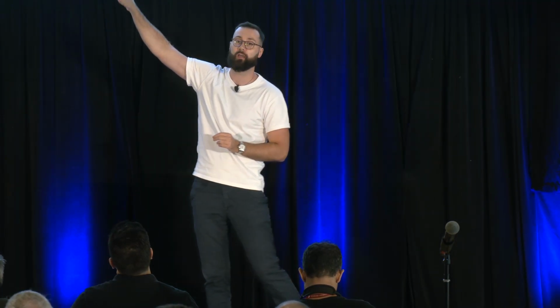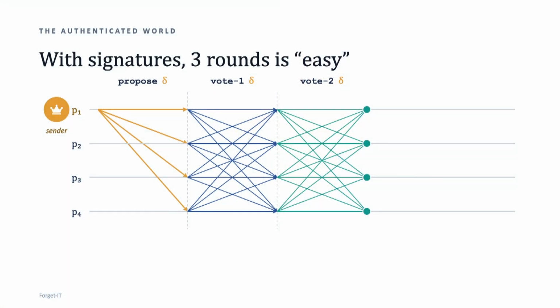Okay, so I hope that now it's clear that in all executions where GST is equal to 0 and the sender is correct, we decide at the end of the 3rd round, right? The sender broadcasts the same message to everyone. Everyone broadcasts the vote 1 for that value. Everyone broadcasts vote 2 for that value. We all decide and all is great. However, we still need to make our protocol work, so terminate and agree, even in executions where GST is not equal to 0 or we actually do not have the correct sender.